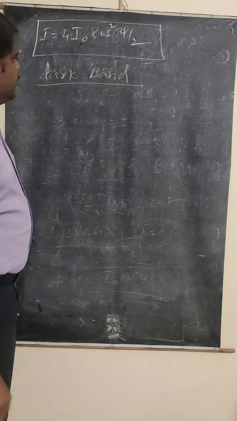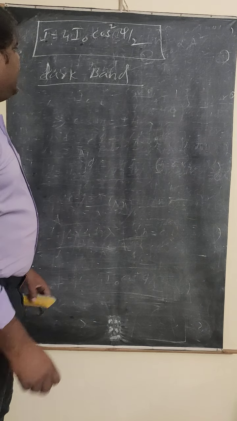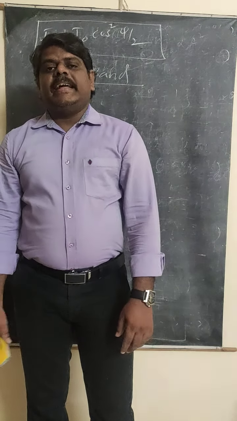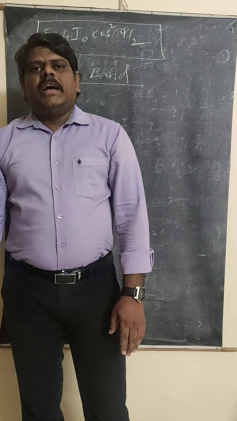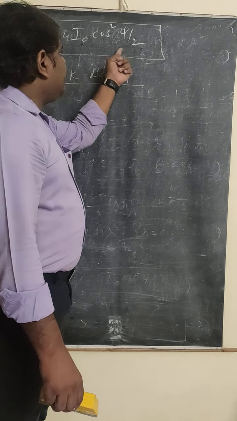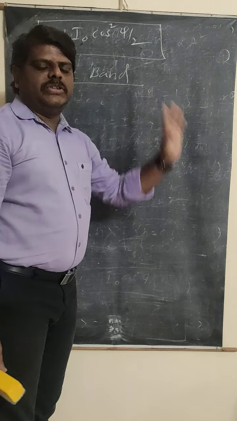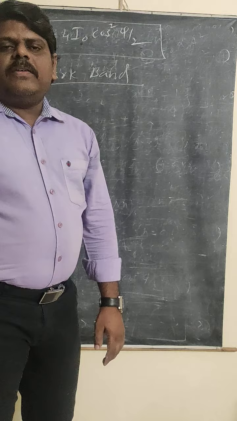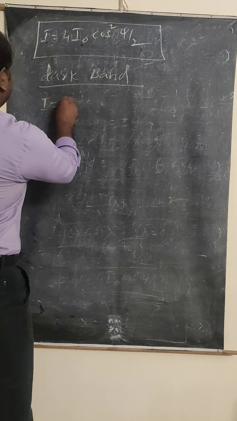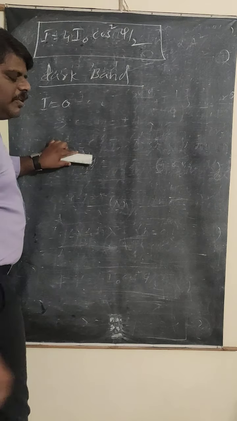Okay, dark band conditions. What should happen? I must be equal to 0. The resultant intensity must be equal to 0. If the resultant intensity must be equal to 0, what does that mean? This cos²(φ/2) value must be equal to 0. That means I is equal to 0.